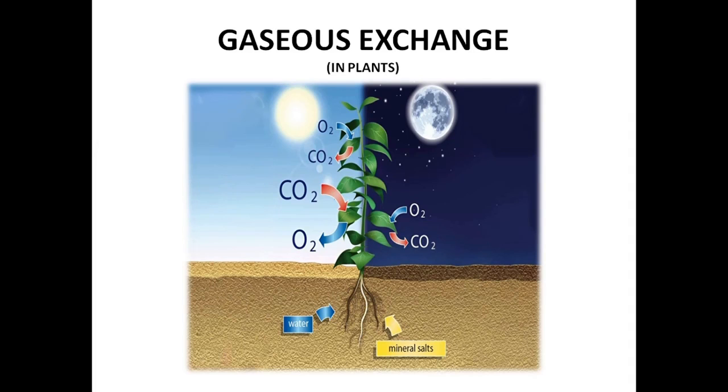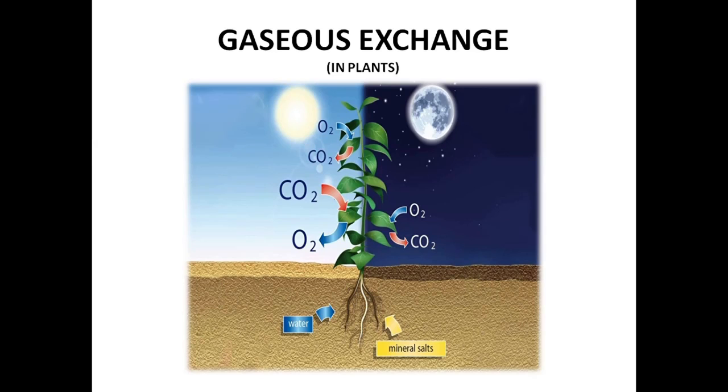So what happens during daytime? Just recall the formula for photosynthesis: carbon dioxide and water combine in the presence of sunlight using the chlorophyll pigment. It then gives glucose, or C6H12O6. Then oxygen is also released.